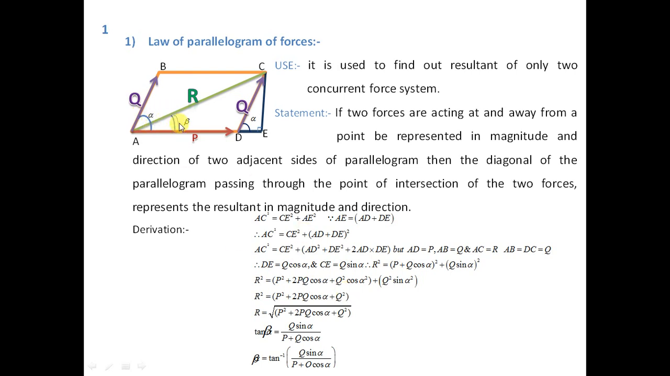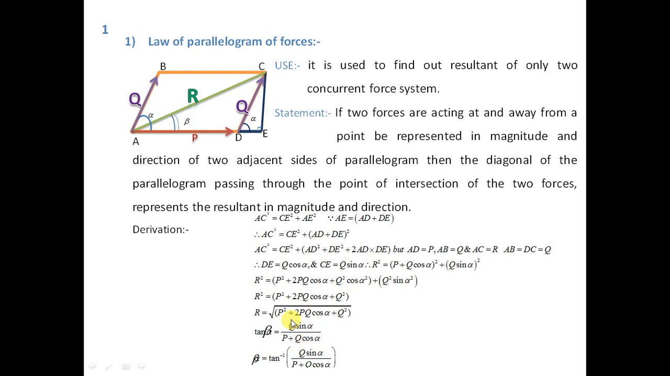Now if you want to find out the position of R with respect to force P, you will get it by the equation tan of beta is equal to Q sine of alpha upon P plus Q cos of alpha. If we consider this tan of beta, what is tan beta? If we consider the triangle ACE, tan is nothing but the opposite upon adjacent. So here what is the opposite side? CE is nothing but Q sine of alpha, and this side AE is equal to P plus Q cos of alpha. So tan of beta is the angle made by the resultant with respect to force P.